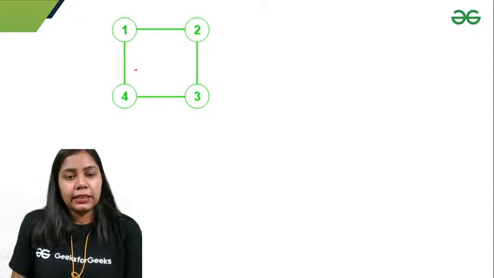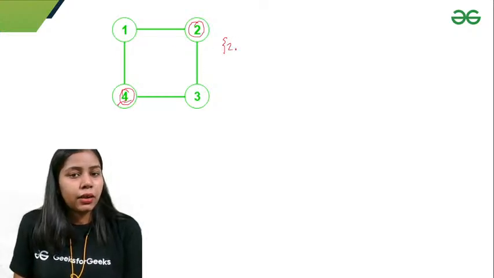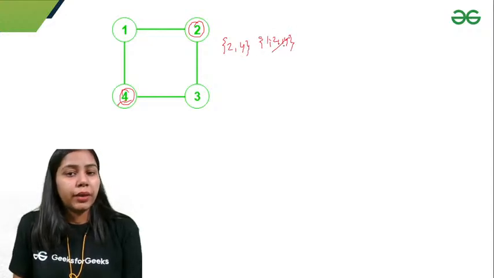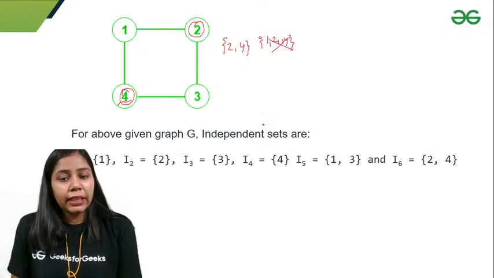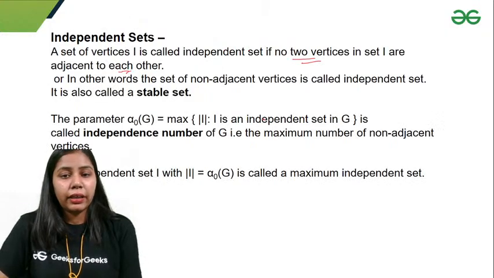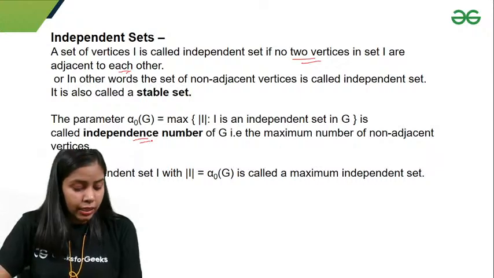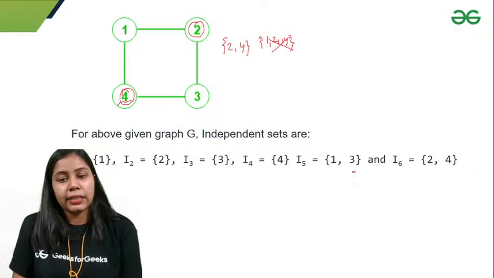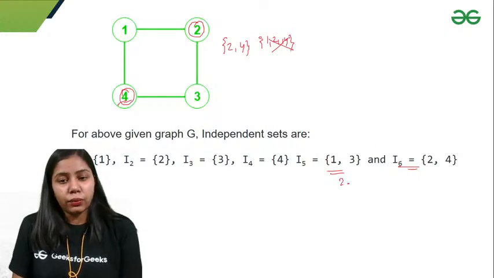So if I take 2 and 4, that is an independent set, 2 comma 4. But if I take 1 comma 2 comma 4, that is not an independent set, right? So for the above given graph, these are the independent sets. But for the independence number, we have to take the maximum number of elements in the set. So I6 or I5 are the maximum independent sets, and the maximum independence number is 2, right?